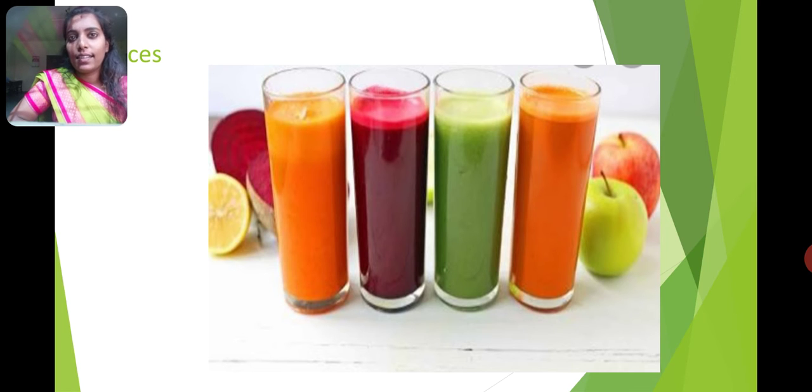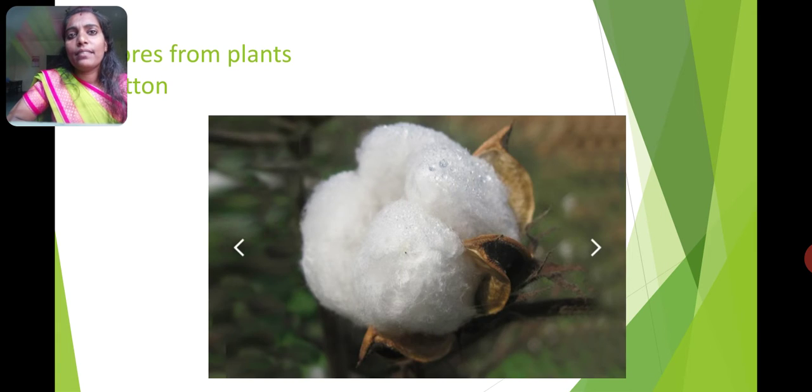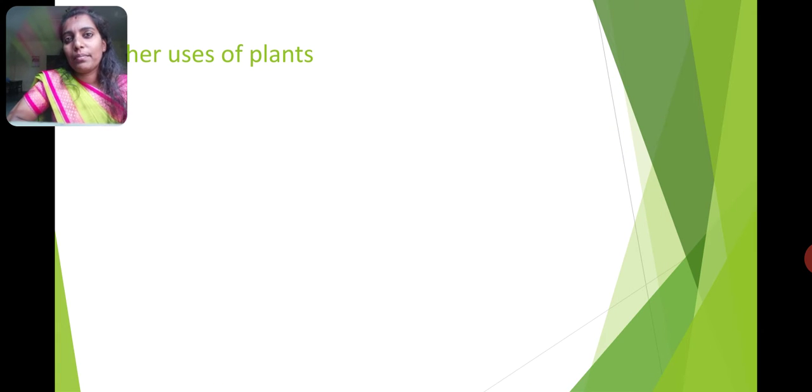Next, jam. You all like jam, isn't it? With chapati and bread you use this jam. For making jam they will use some flowers. Mainly they will use rose flowers to make jam. Understood? Okay. From the plants we are getting not only some products, there are other uses also from the plants.